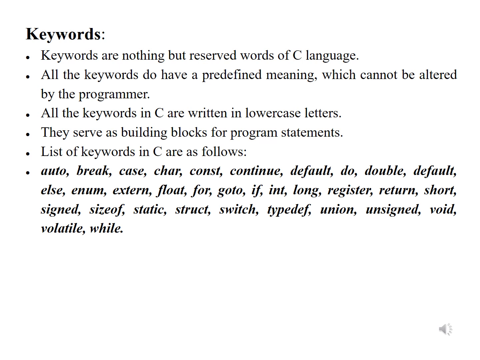Some of the keywords in C are as follows: auto, break, case, char, const, continue, default, do, double, else, enum, extern, float, for, goto, if, int, long, register, return, short, signed, sizeof, static, struct, switch, typedef, union, unsigned, void, volatile, while. All these keywords are also used in C++.